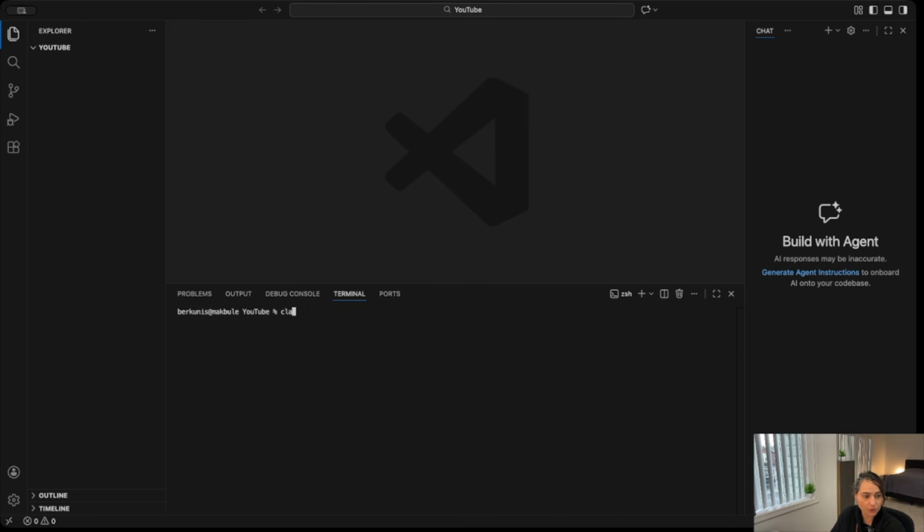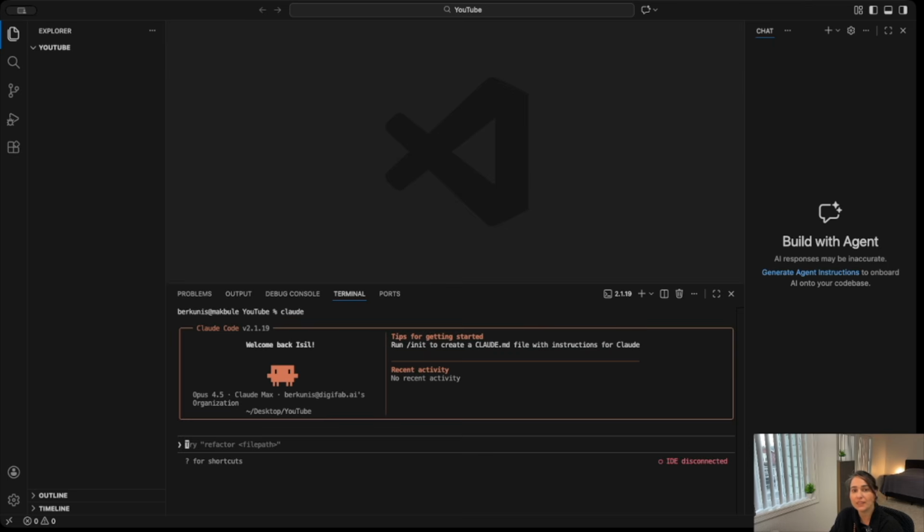I'm in Visual Studio Code and I will be using Claude Code. If you don't have those installed, no worries. It will take you only a few minutes with the links that I will have in the description. So with that, we will say, write me a function that validates email addresses. That's it. And then Claude Code will take it.